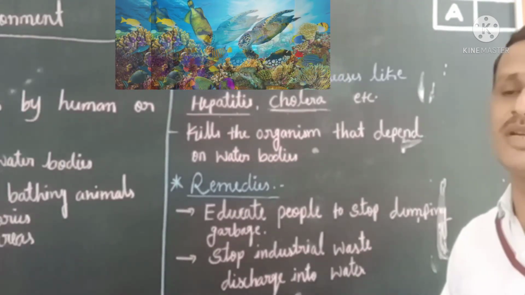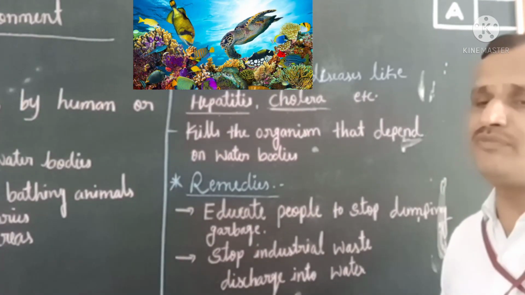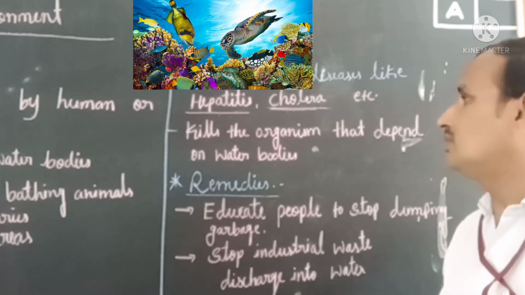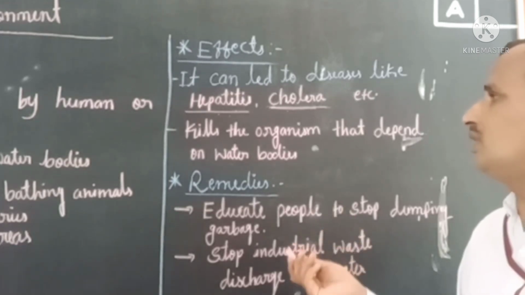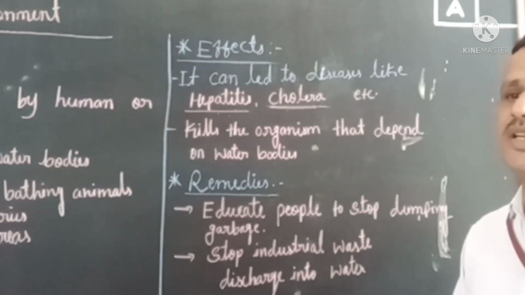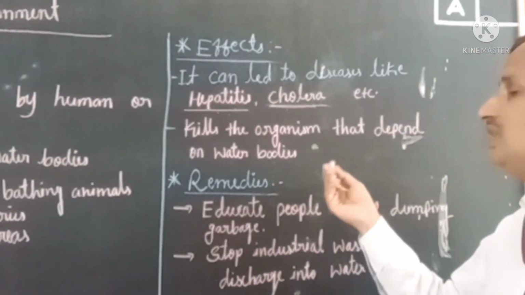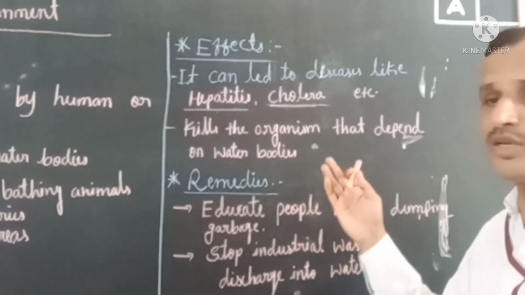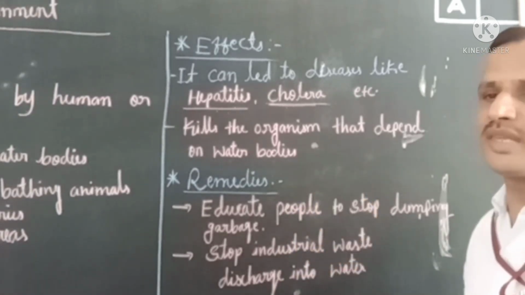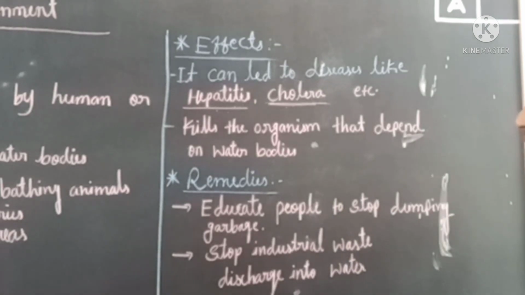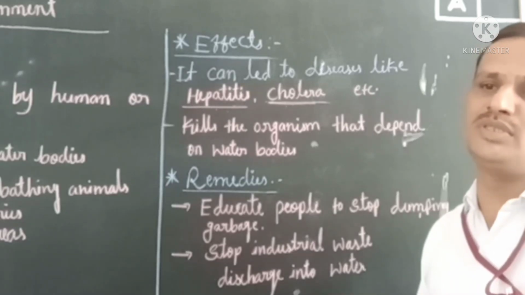You know which animals are living inside the water, such as fish, crabs, and dolphins in the oceans. They also suffer due to polluted water, after the water is polluted by human activities or other activities. Here, who will suffer? The marine life living in the ocean or in any other water bodies. They also suffer and die due to polluted water. So in this way there are many effects due to water pollution.